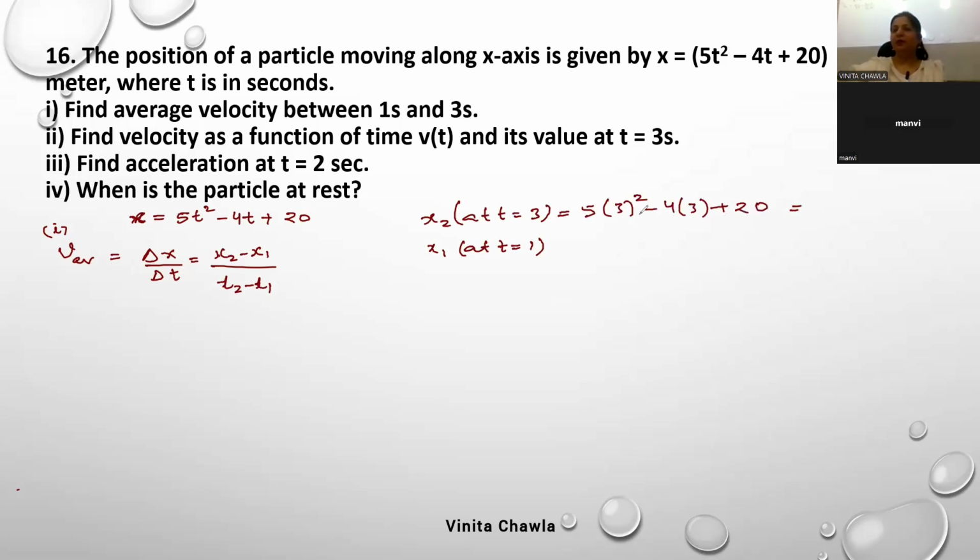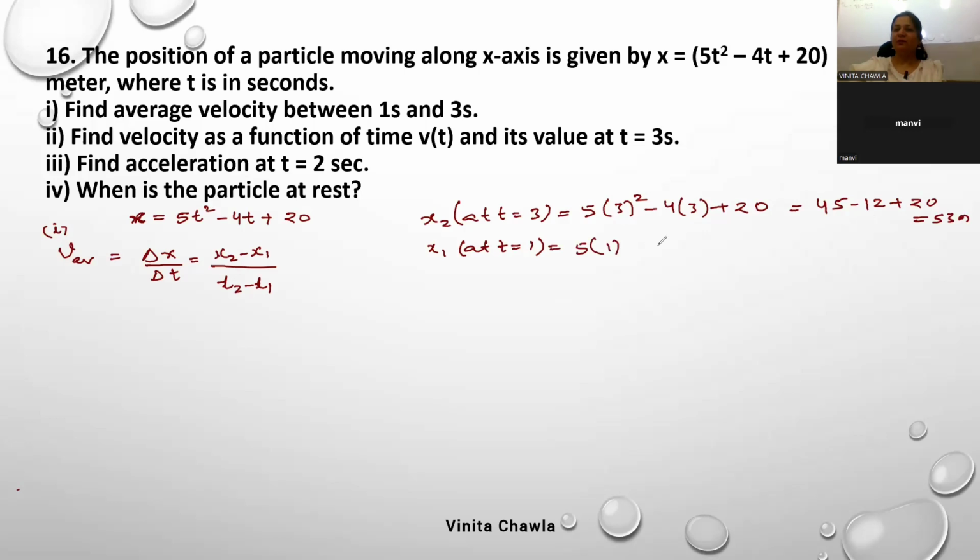What will you get? 9 5s are 45 minus 12 plus 20. 65, हाँ, minus 12 कितना आ रहा है? 53 meter.